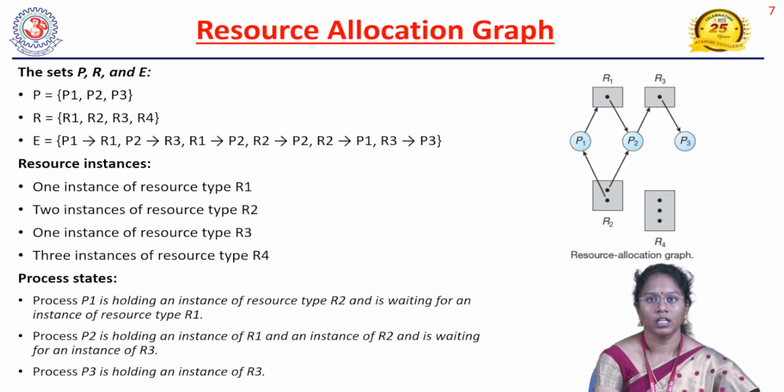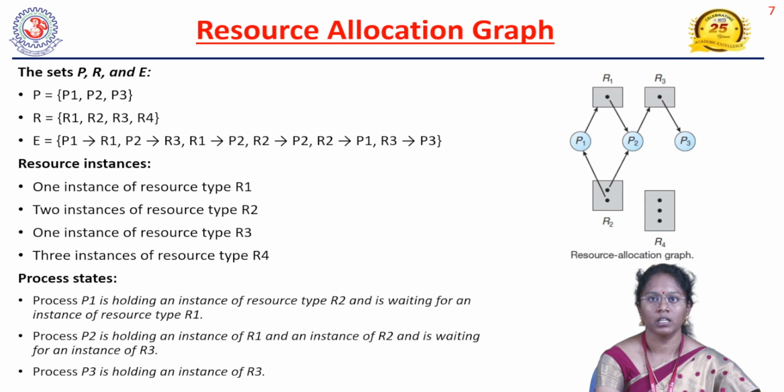Consider the processes P1, P2 and P3, and R1, R2, R3, R4. R1 has one instance, R3 has one instance, R2 has two instances and R4 has three instances.